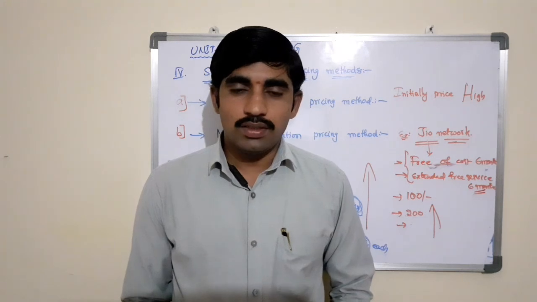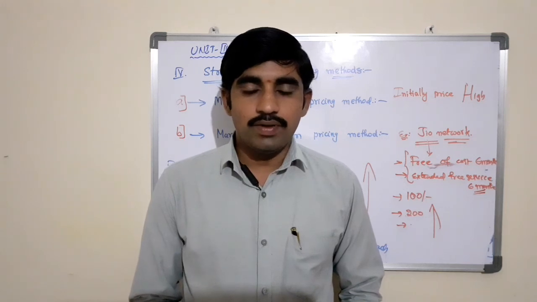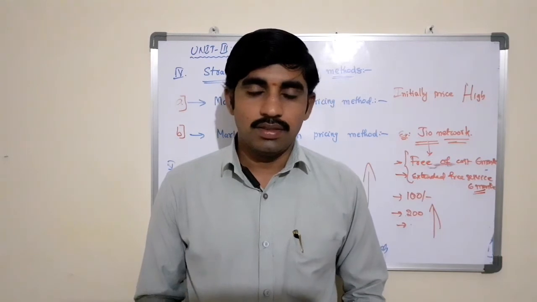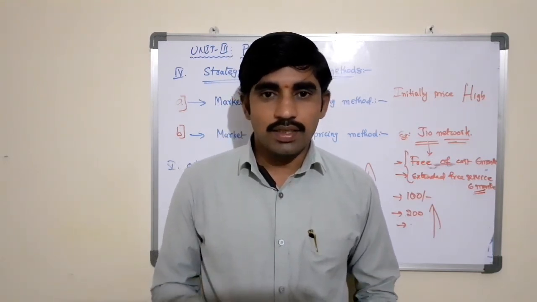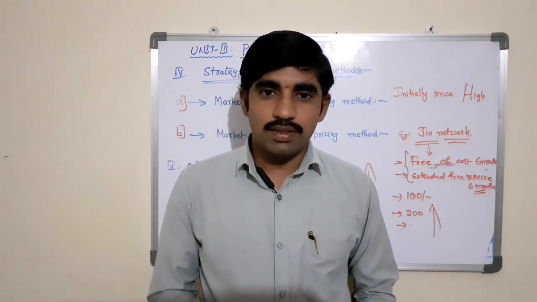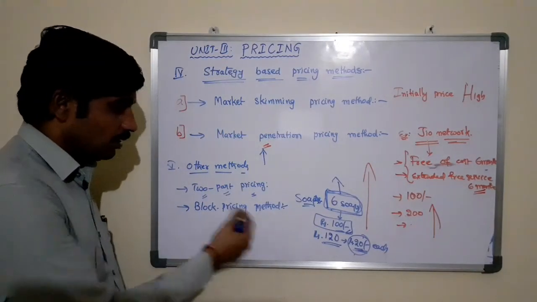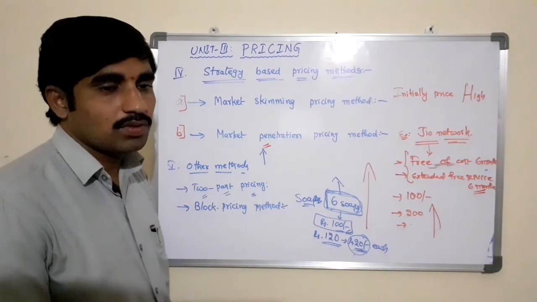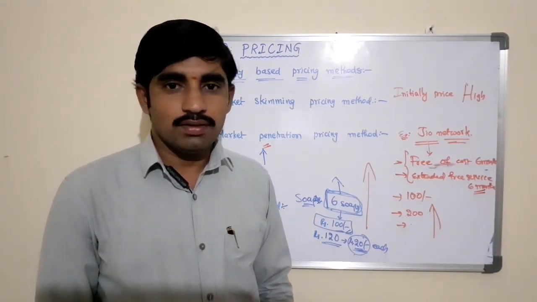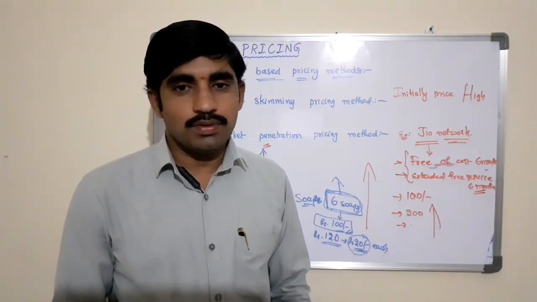The third is the demand oriented pricing method. Here we classify into 2, that is the perceived value pricing method and price discrimination pricing method. Coming to the strategy pricing method, it is classified majorly into two, that is penetration pricing method and skimming pricing methods, and other methods are the two-part pricing method and block pricing method. So they are the different pricing methods generally adopted by producers or businesses in order to fix the prices of products.